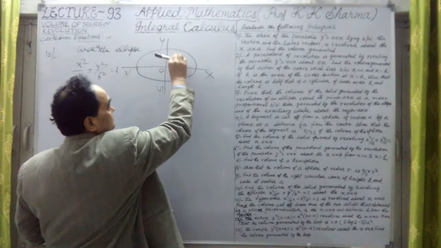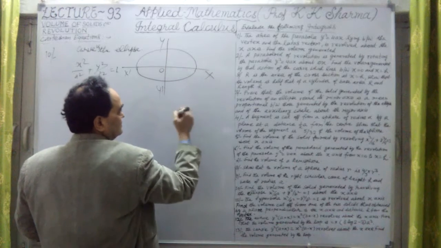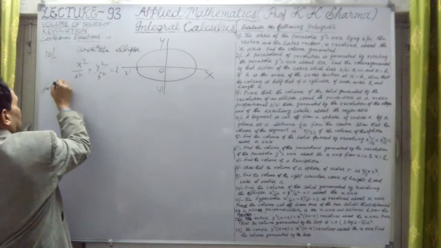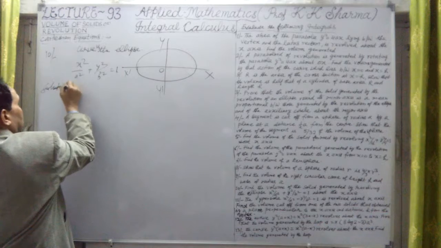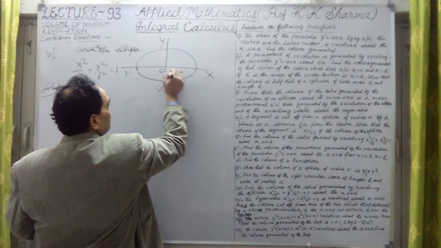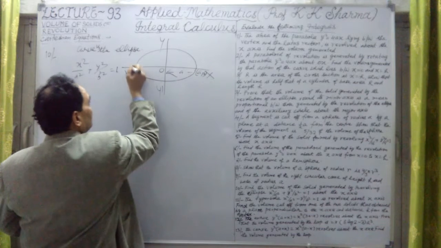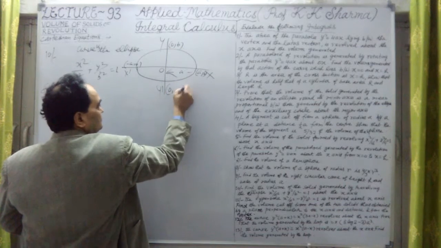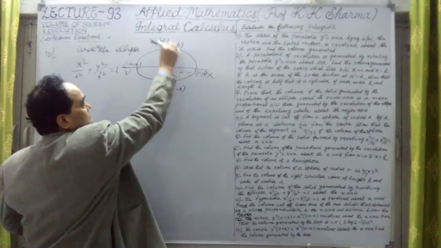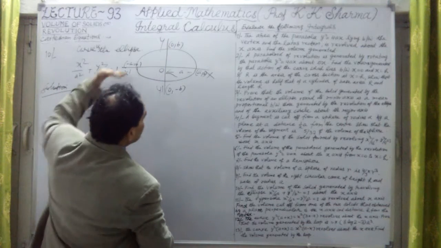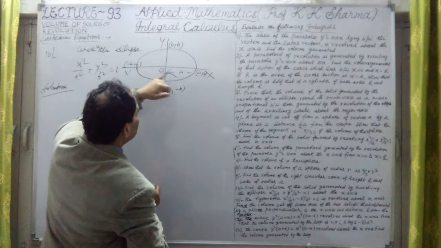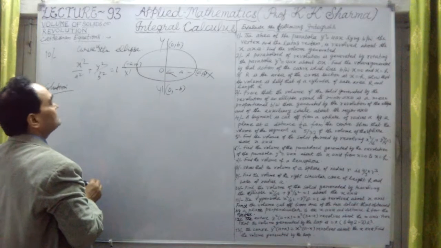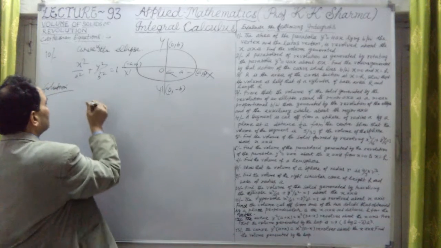Now this ellipse, if it revolves around the axis of x, then a solid will be obtained, and that volume we have to find out. The major axis is a here. This is a, 0, this is minus a, 0, and this is 0, b, and this is 0, minus b. So from minus a to plus a, this ellipse is revolved around the axis of x.